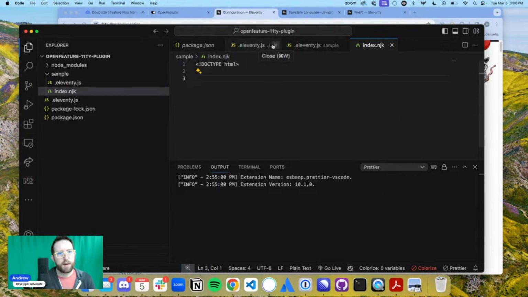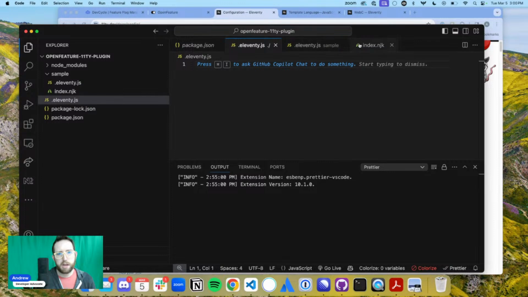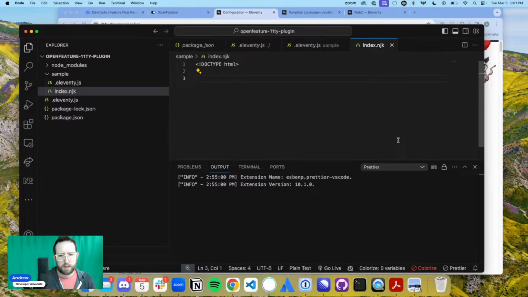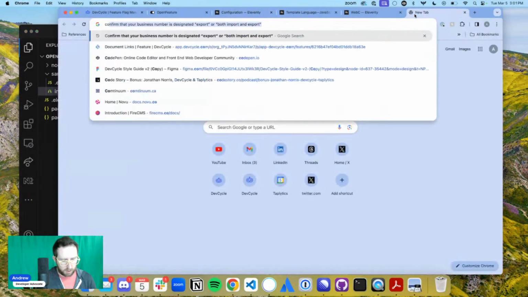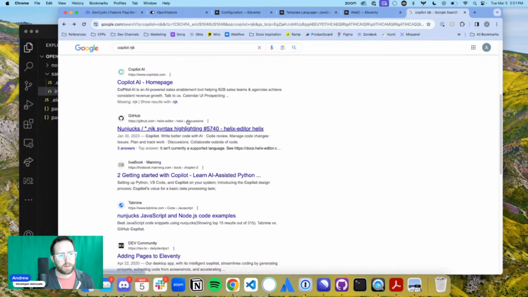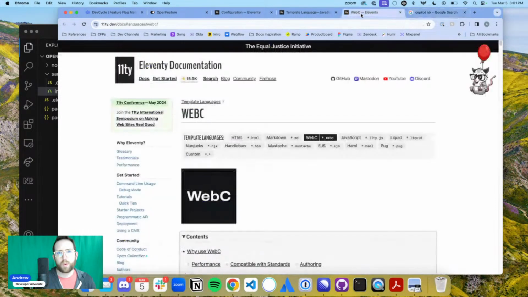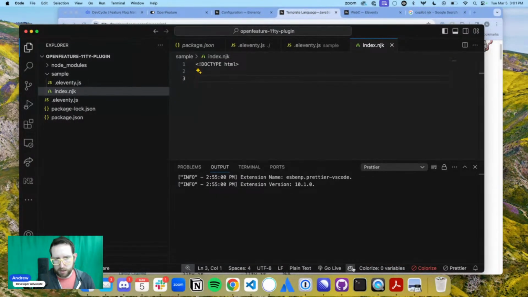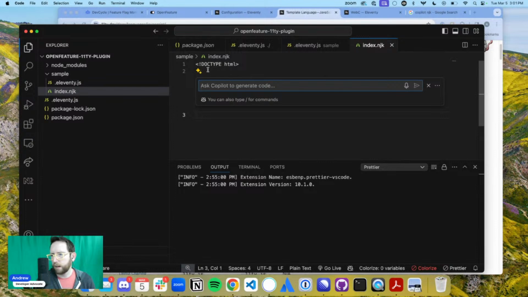So when I go there, what? Is it the NJK file? Can I get it in here? Interesting. Copilot doesn't like NJK. Anybody know why Copilot doesn't like it? That's so interesting. I have no clue why it's not working in here. I think it should be. I mean, I can get there.